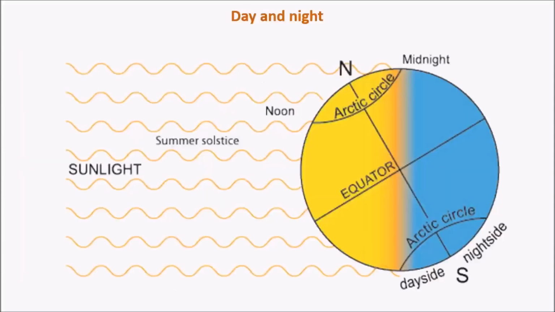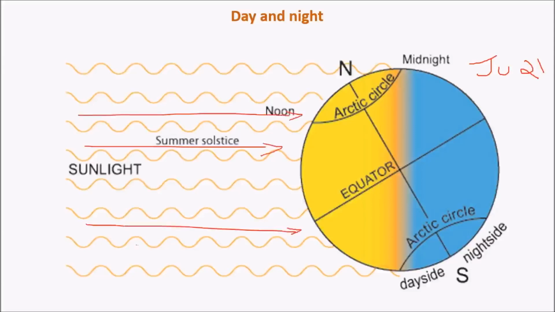So we have discussed the occurrence of days and nights and seasons. Now let's see why the daytime and nighttime vary with seasons. For example, let us consider the situation on June 21st, that is the summer solstice for the northern hemisphere. We can see that due to this tilted axis, the northern hemisphere receives direct sunlight, whereas the equator and southern hemisphere receive slightly slant sunlight. And as a result, this line which separates the dark zone from the bright zone is called the line of illumination.